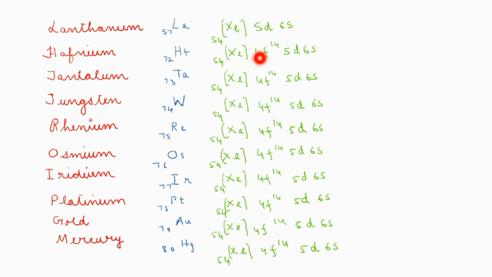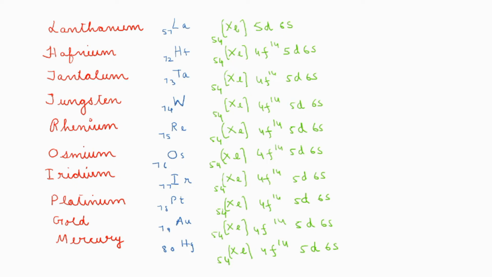Why? Because in between lanthanum and hafnium, 14 elements will be coming, so the 4f subshell will be completely occupied. In order to answer the question, you will have to memorize how many electrons are present in the d subshell and s subshell also. Okay. For that there is an easy trick.